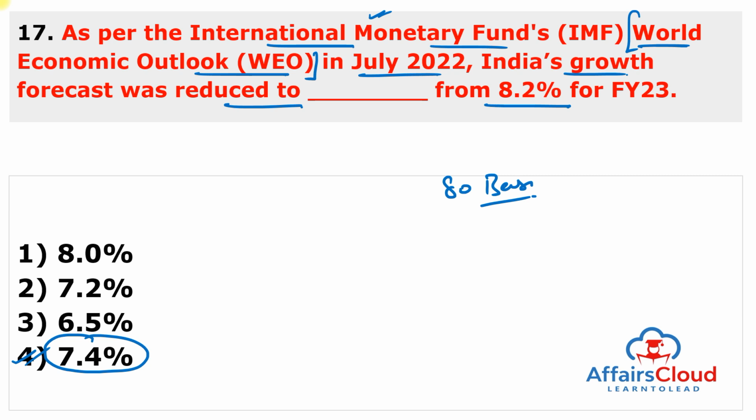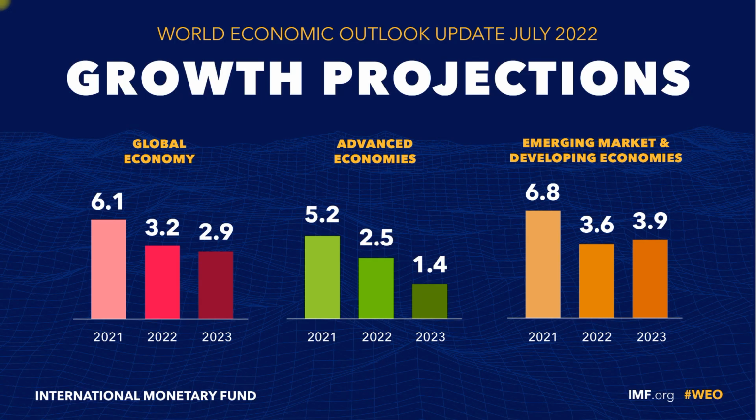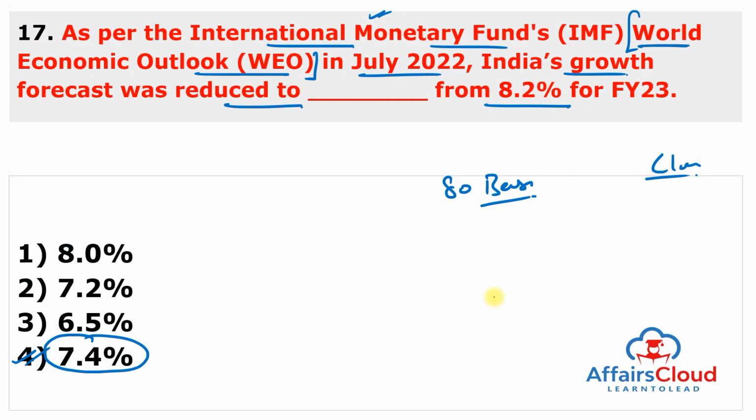So IMF, in its World Economic Outlook report of July 2022, titled Gloomy and More Uncertain, has lowered India's growth forecast for financial year 23 by 0.8% to 7.4%, because they lowered 80 basis point. Earlier they predicted 8.2%. And for financial year 24, IMF also decreases the growth forecast for India. Now they predicted 6.1%, earlier they predicted 6.9%.